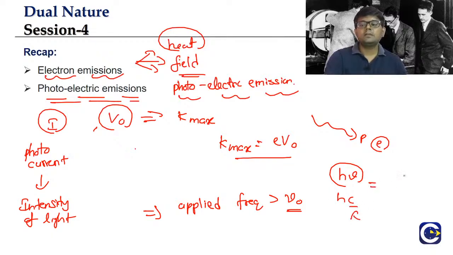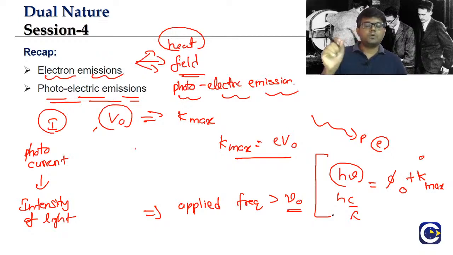A part of this energy will be used for making the electron come out of the metal surface, that is the work function, and the remaining energy will be available as kinetic energy of the electron. This is what we call Kmax. Why? Because some of the electrons, when they are coming out, may internally undergo some collisions and lose some energy while coming out. This equation is what we call the Einstein's equation for the photoelectric emission.